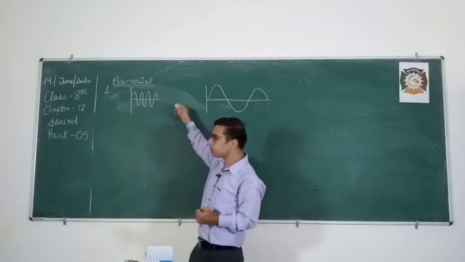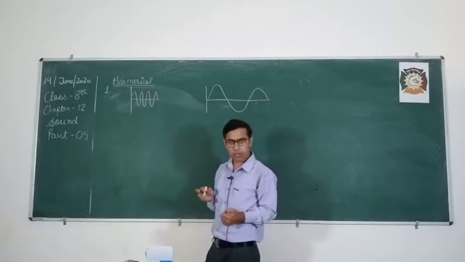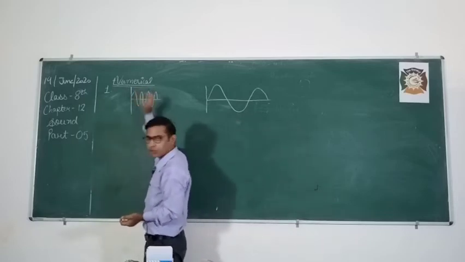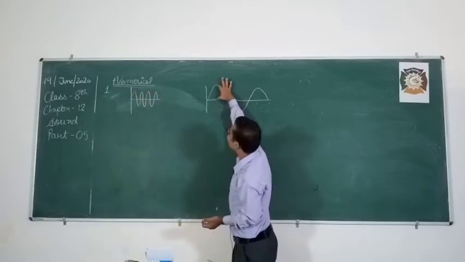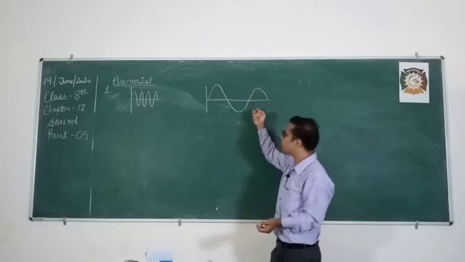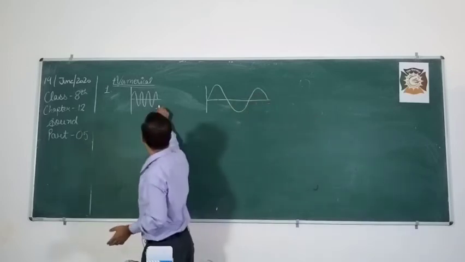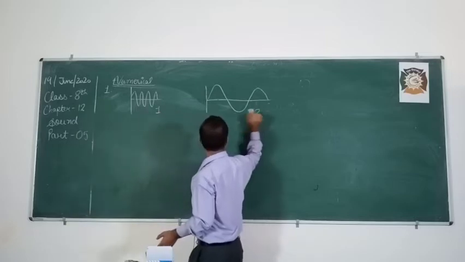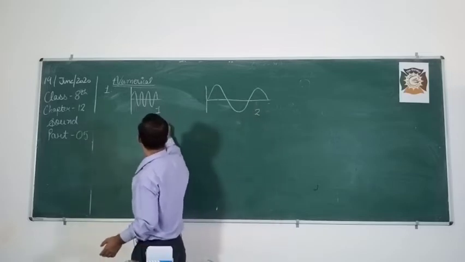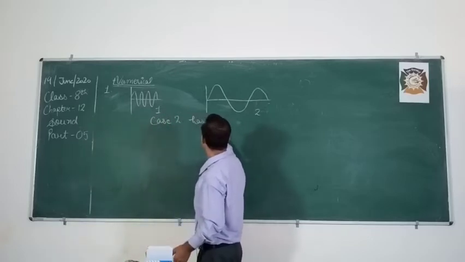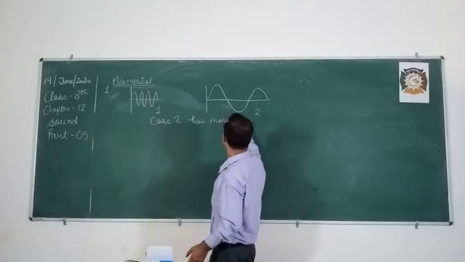This baseline is the mean position. So here the displacement is this much, but here the displacement is this much. So maximum displacement is in the second waveform. Case 2 has more amplitude.